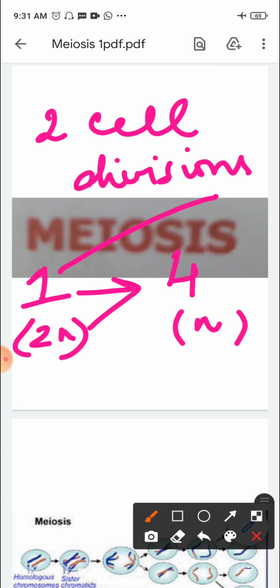This leads to the formation of 1, 2, 3 and 4 haploid cells, if the number of chromosomes has to be maintained.